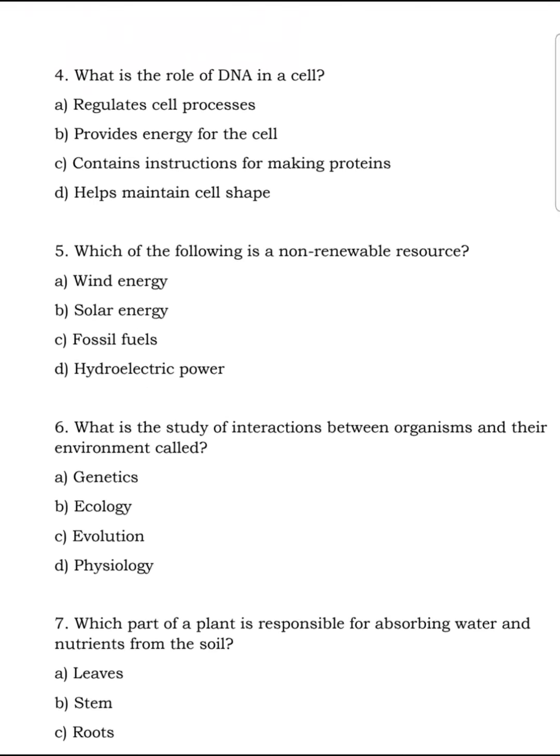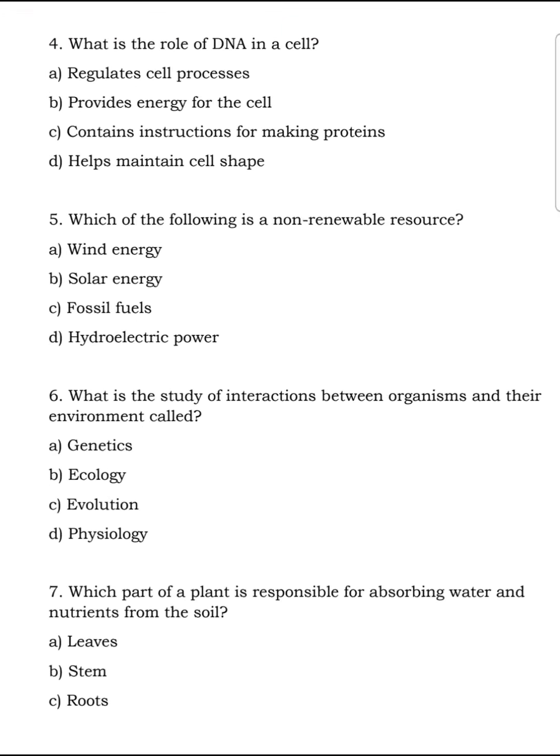Next. What is the role of DNA in cells? A. Regulate cell processes. B. Provide energy for the cell. C. Contains instructions for making proteins. D. Helps maintain the cell shape.